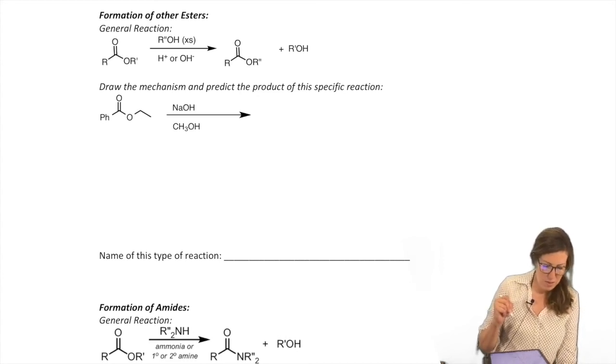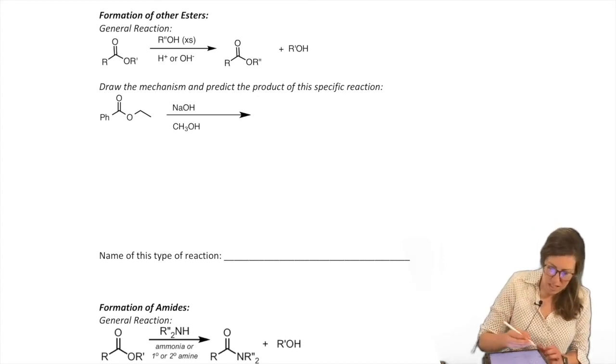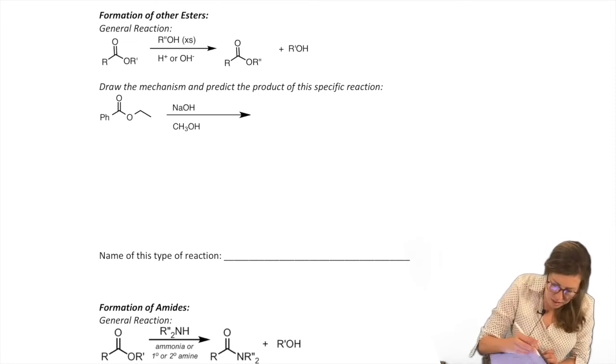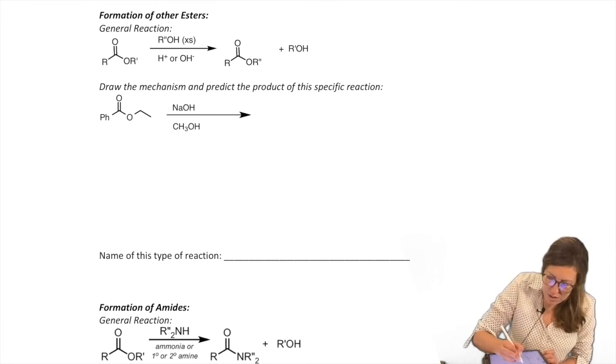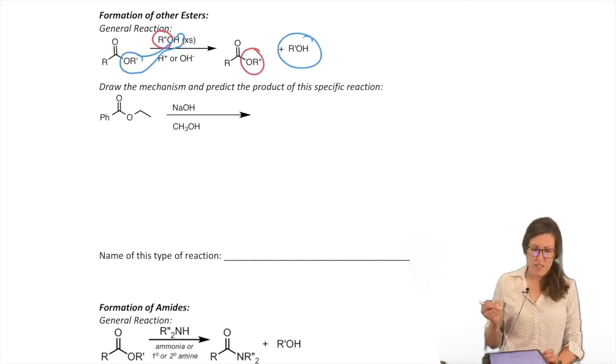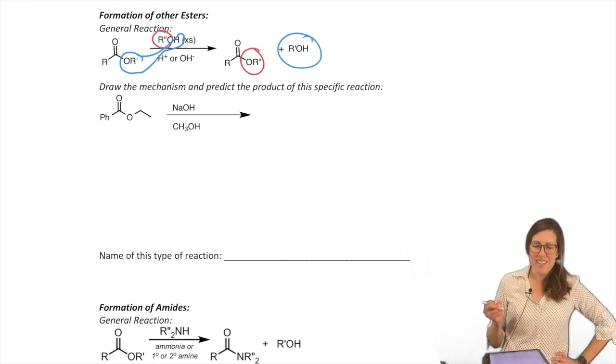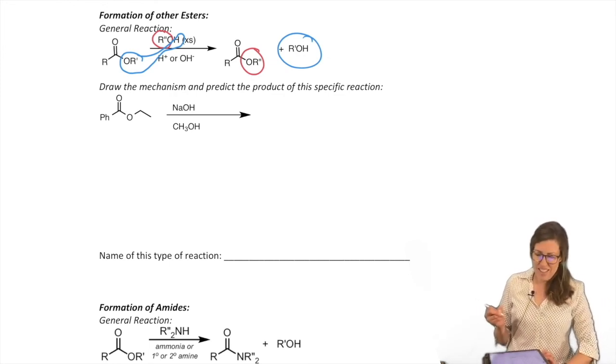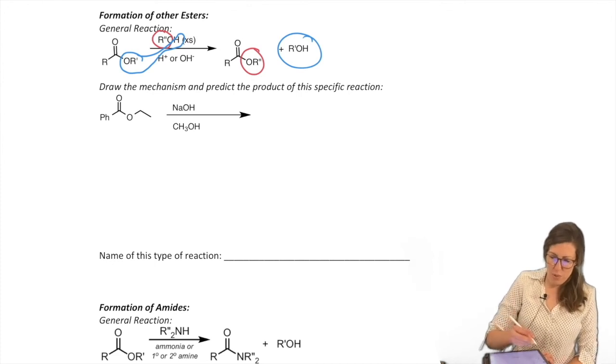Well, we learned from the last mechanism that the nucleophile is the alcohol, right? So the nucleophile is the alcohol. This R double prime O comes from here. And we lose our leaving group here. So can we predict our product?